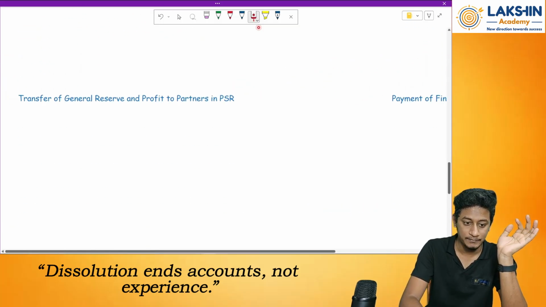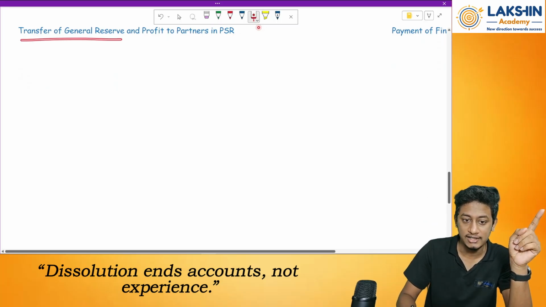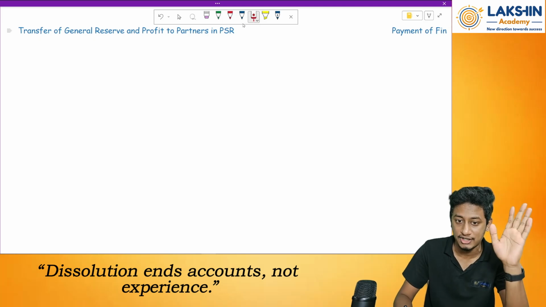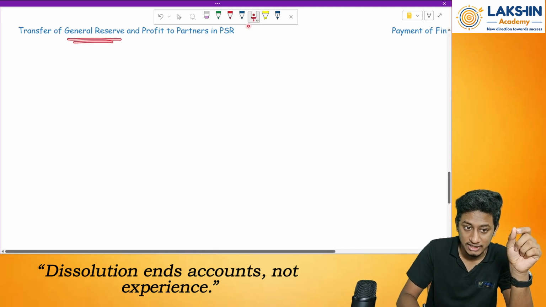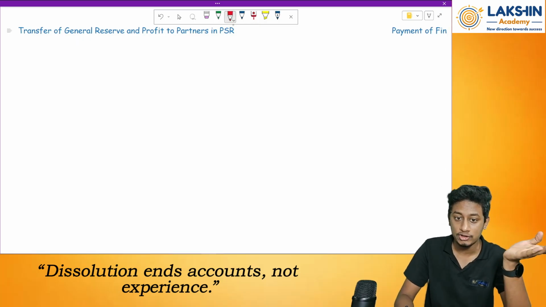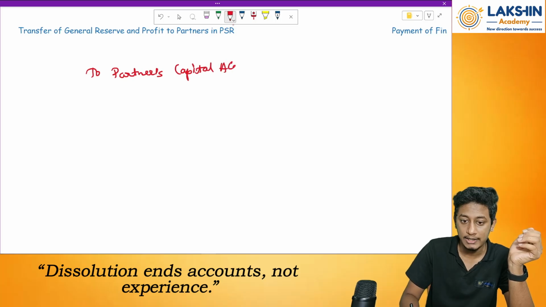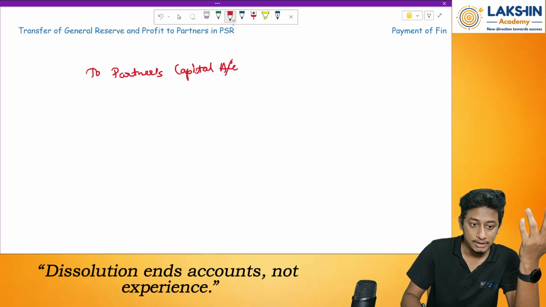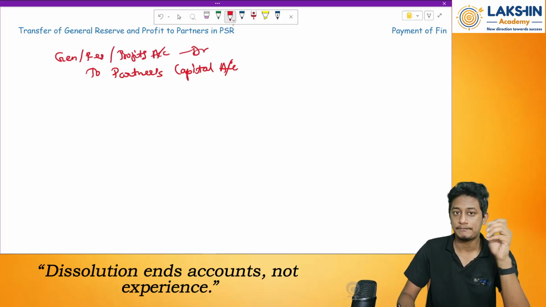Yes. Next. Now again, remember your admission, retirement and death. Whatever transfer of general reserves and profits to the partners in the profit sharing ratio, where will this be done? To the partners' capital accounts. Whenever I give them a share of general reserves or profits, their capital balance will increase or decrease? It will increase, sir. So whenever it increases, to partners' capital account, debit what? General reserves or profits account debit. Clear? Okay, next.